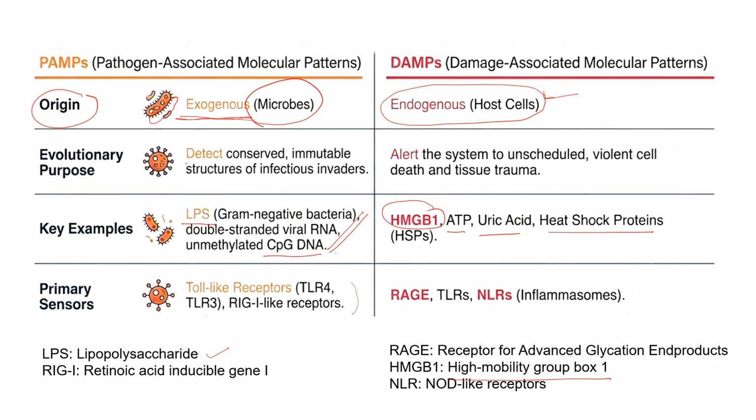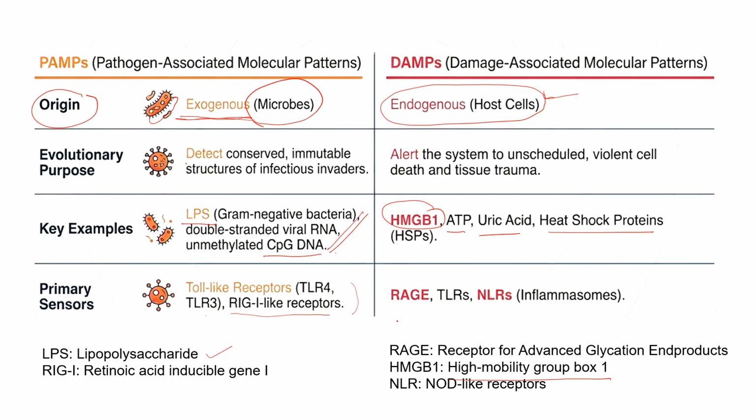So lipopolysaccharide can be detected by TLR4, and also by the retinoic acid inducible gene 1, RIG-I like receptor. Retinoic acid inducible gene is also a primary sensor for pathogen associated molecular patterns, while in the case of damage associated molecular patterns, we have something called the receptor for advanced glycation end products.